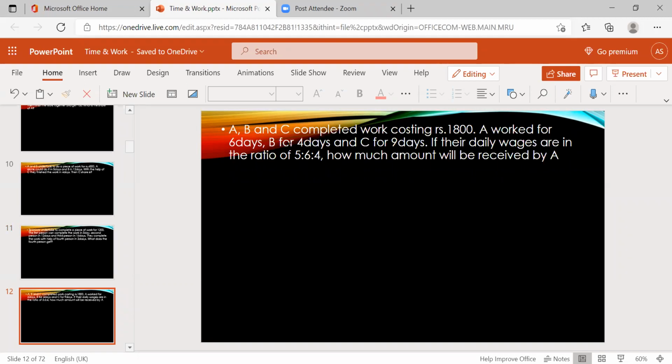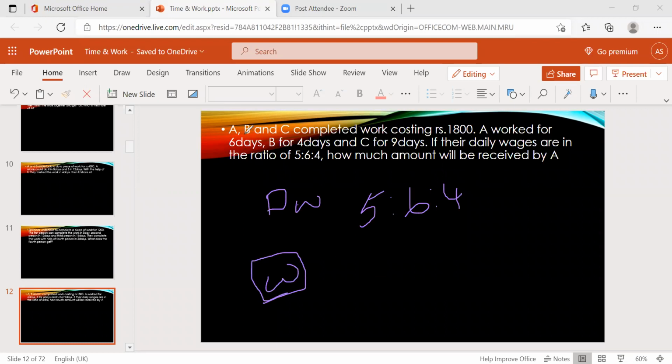Okay, what here? See, interesting question. Actually, they gave daily wages. What's the ratio? 5:6:4. And they're asking us to find the total wage for total days. And they gave days also. It's very simple. A can work how many days? 6 days. So 5 parts in 1 day, into 6, it's nothing but 30.